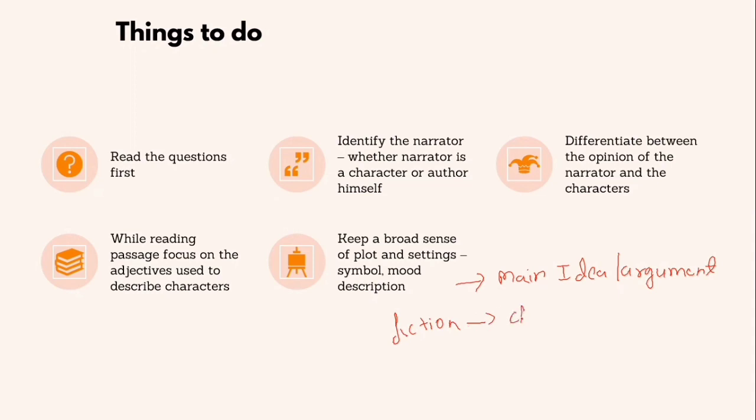So you need to focus on a few elements, like who all are the characters and what are the characters doing, what are their personality traits, the adjectives used to define them. So focus should be around characters. Focus should be around development of the plot, how the plot has been developed, what are the various objects the author has used to develop the plot, and the third is the writing technique. These are the three things that you need to focus more on in a fiction passage.